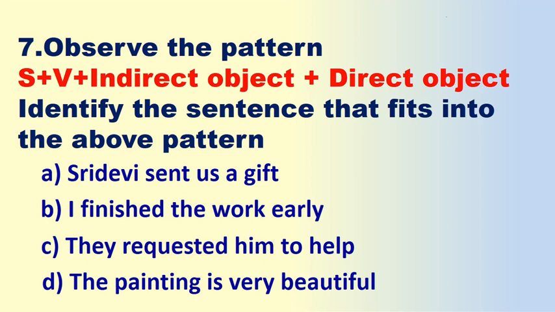Okay. Here you have to identify subject, verb, indirect object and direct object. Which sentence is suitable to fit into the above pattern? Yes, the correct answer is Sridevi sent us a gift. Sridevi, subject; sent, verb; us, indirect object; a gift, direct object. But what about B? I finished the work early. I, subject; finished, verb; the work, object; early, that means adverb. So here B is not the correct answer.